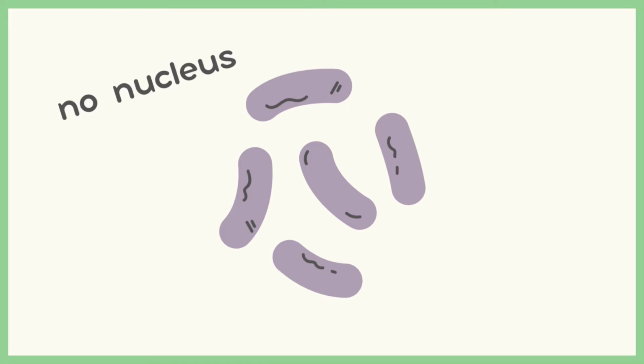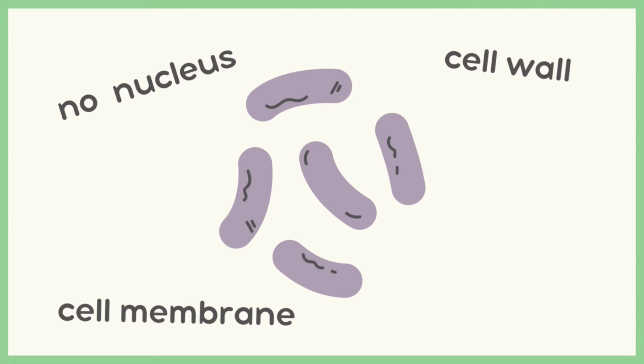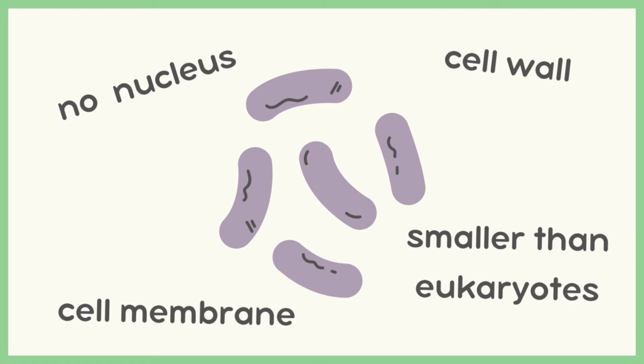Firstly, prokaryotes don't contain a nucleus as opposed to eukaryotes. Similar to eukaryotic cells, however, prokaryotes do contain a cell membrane. They also contain a cell wall, just like eukaryotic plant cells. Prokaryotes are also much smaller than eukaryotes. Also, prokaryotic cells contain plasmids due to having no nuclei. Most prokaryotic cells also contain a flagella.